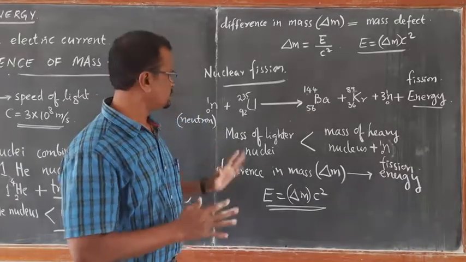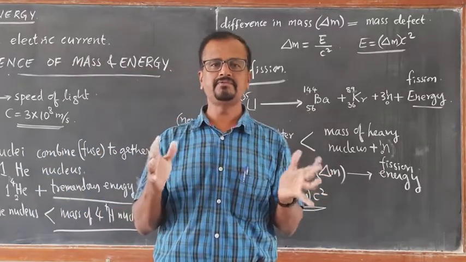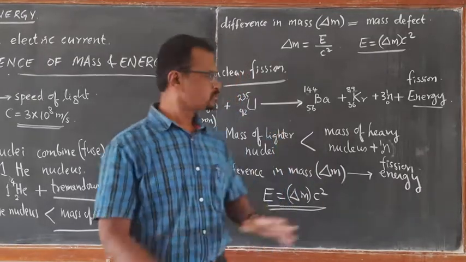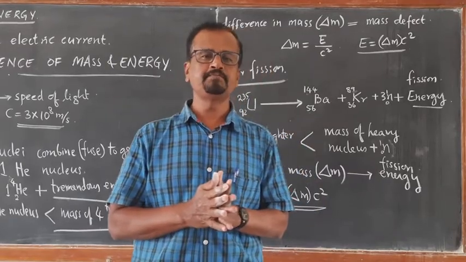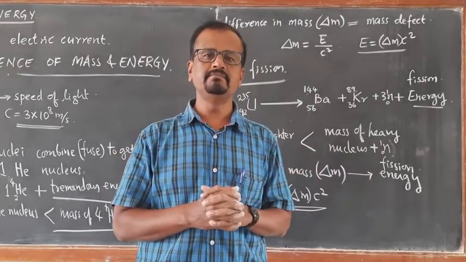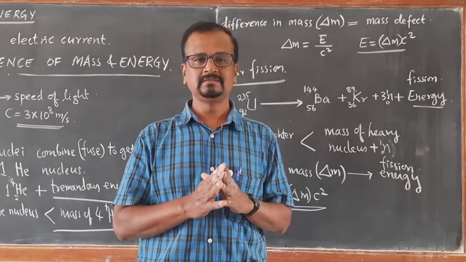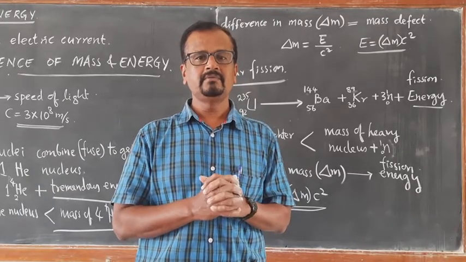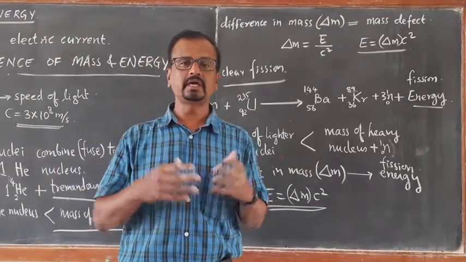So this is how we study fission energy and fusion energy. These are forms of nuclear energy. Nuclear fission energy is made use of in devastating, deadly nuclear weapons. Also, this fission energy can be used in a controlled manner.